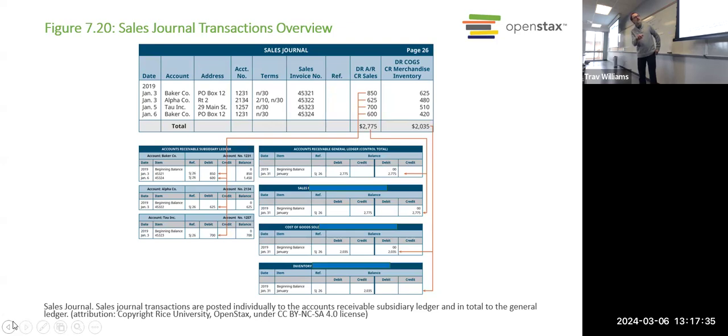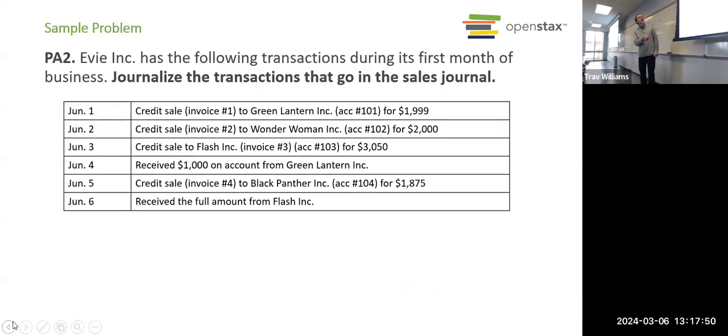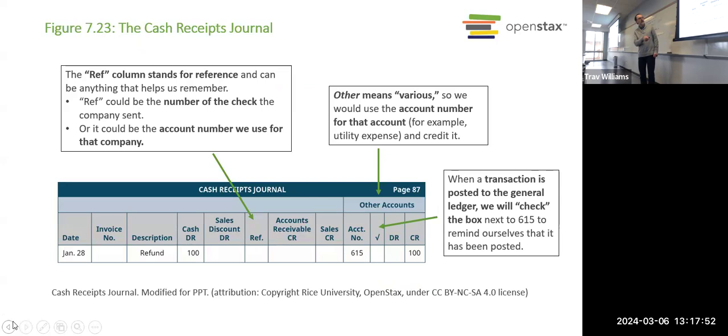And then the cost of goods sold and the merchandise inventory get recorded to the cost of goods sold and merchandise inventory accounts. So that everything's organized, everything gets to the right place in the ledger. Right, we did those already.